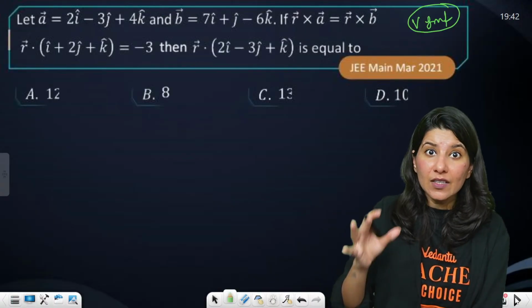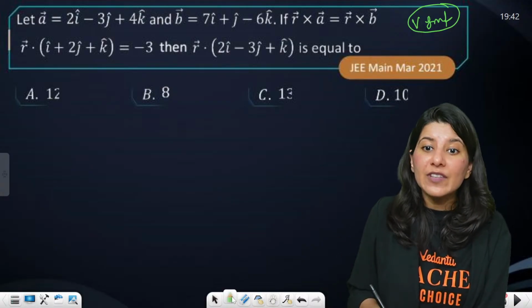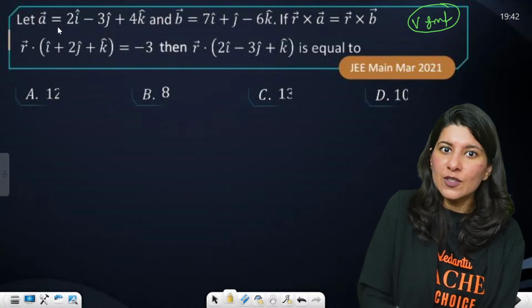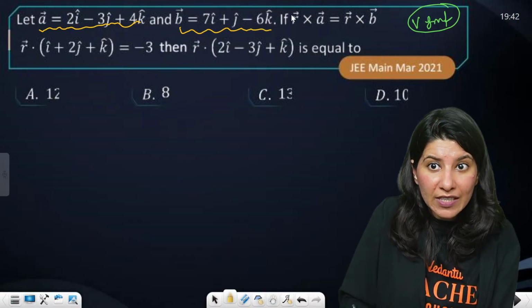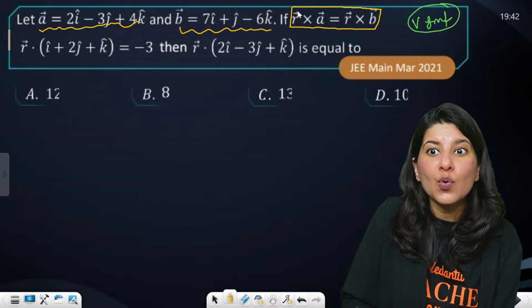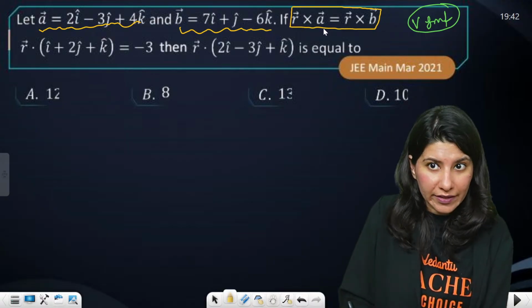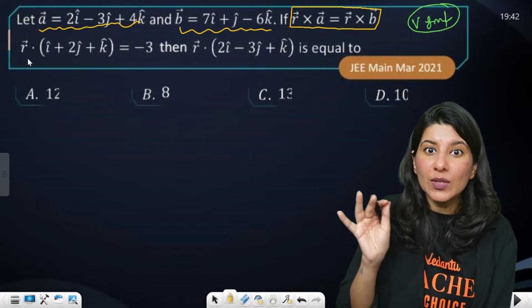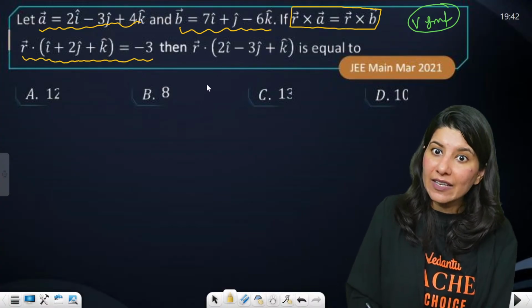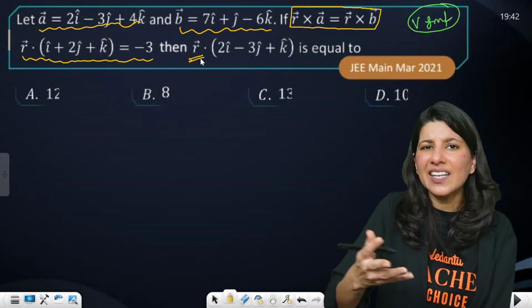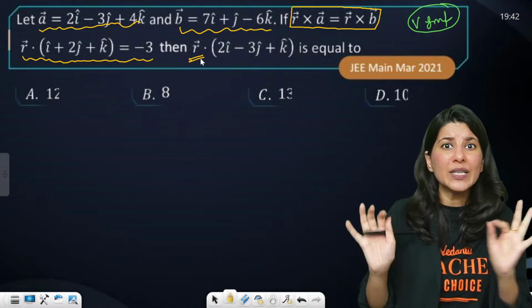To solve these kinds of questions, we have almost a similar method. They will give you A vector, they will give you B vector, and they will give you one equation with an unknown vector. That will be very difficult to solve if you don't know the trick. You have to figure out R vector, and one more piece of information is given. Eventually you have to figure out that unknown vector. Then they can ask you about anything, like calculating the dot product between the unknown vector and something. Eventually R vector is the key.